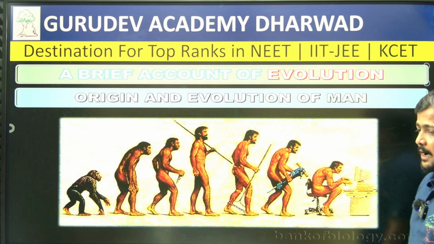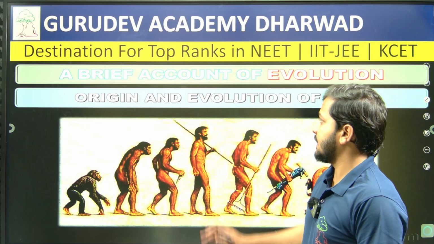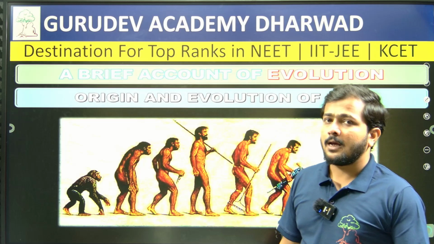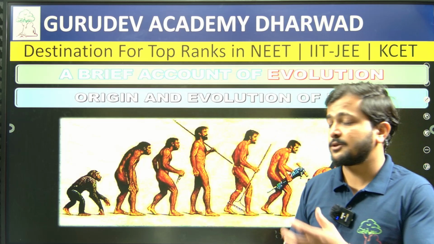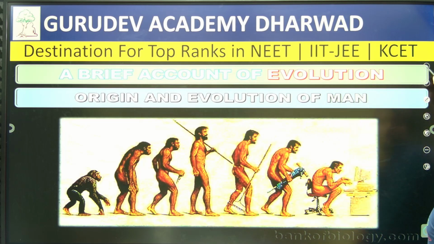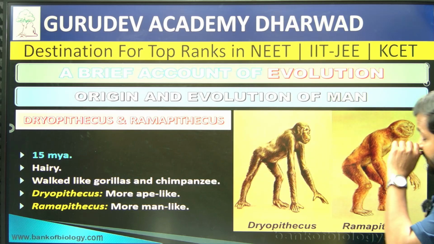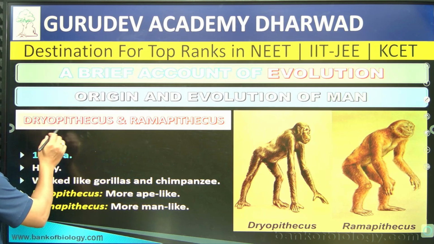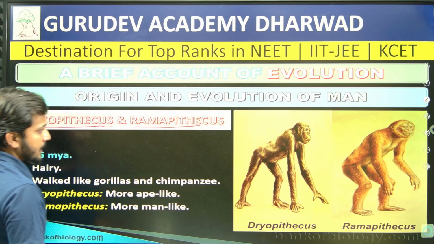Now we'll start with how human beings got evolved, that is the origin and evolution of man. As we know, human got evolved from the monkey, from the apes to the human being, that we will discuss over here, right? So origin and evolution of man, the first ones known are Dryopithecus and Ramapithecus, right?